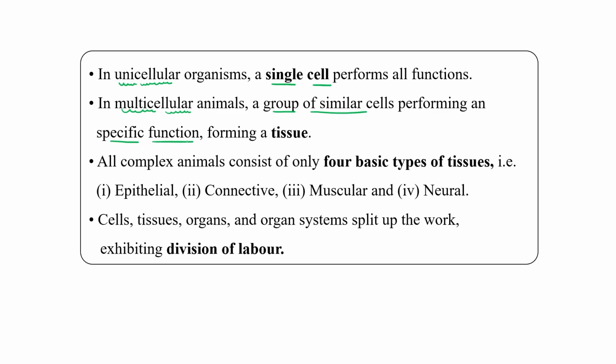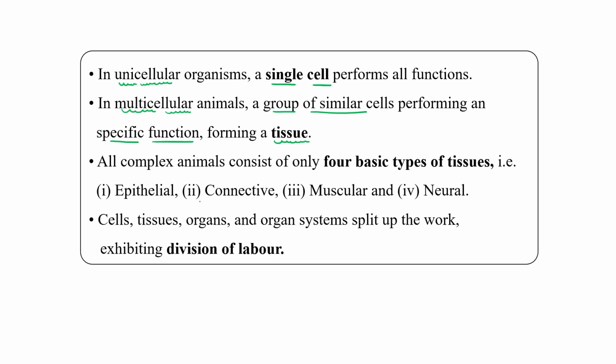That's why we can use the term tissue for that particular group of similar cells. What is the right term for that? Tissue: a group of similar cells that perform a single specific function.